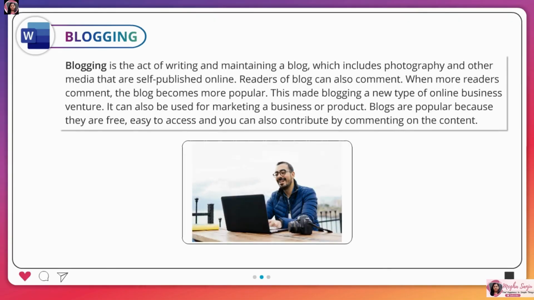Blogging is the act of writing and maintaining a blog, which includes photography and other media that are self-published online. Readers of a blog can also comment. When more readers comment, the blog becomes more popular. This made blogging a new type of online business venture. It can also be used for marketing a business or product. Blogs are popular because they are free, easy to access, and you can also contribute by commenting on the content.